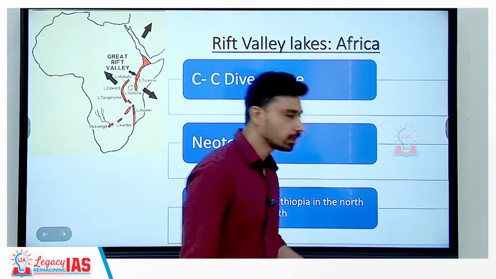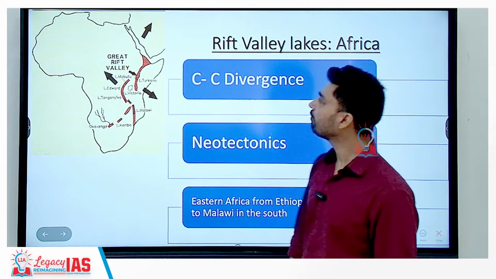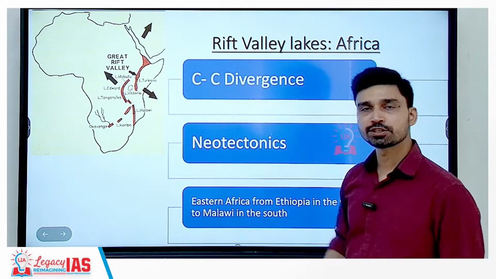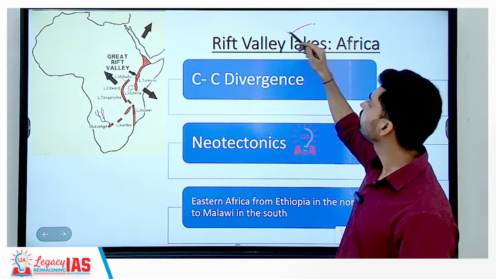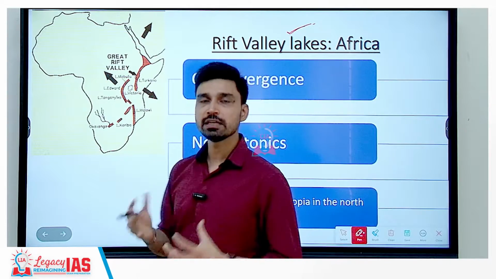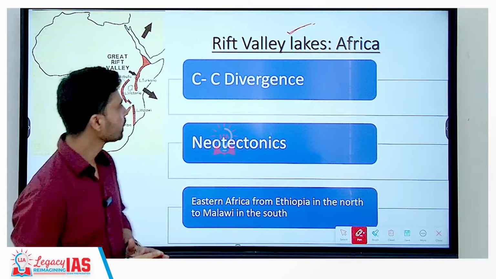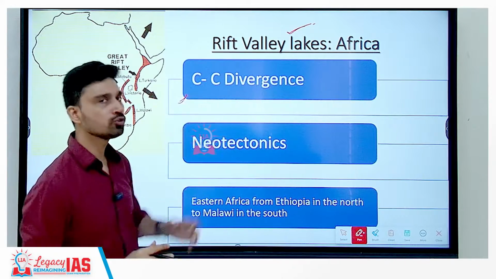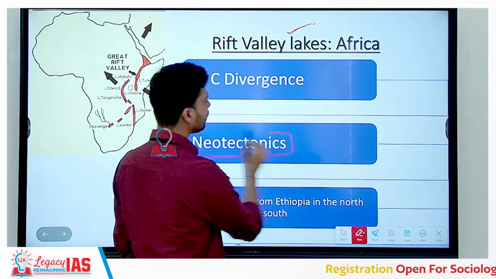Next, we can turn our gaze to the continent of Africa, and in the continent of Africa you have a number of lakes, especially on the eastern part of Africa, which are called Rift Valley lakes. Now you know what Rift Valley lakes are? The lakes that form due to continental divergence, due to formation of a Rift Valley. So in the same way, these lakes are also a result of divergence, and it is an example of neotectonics.